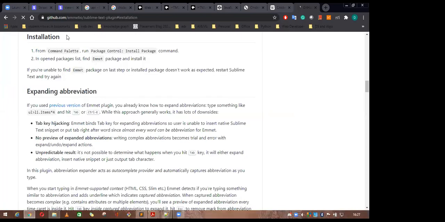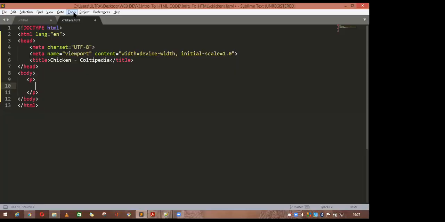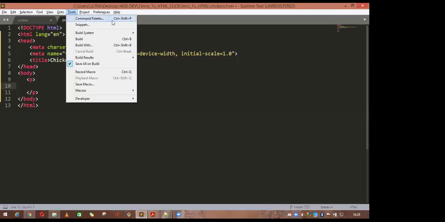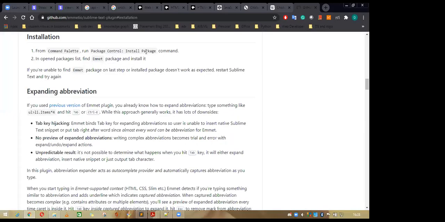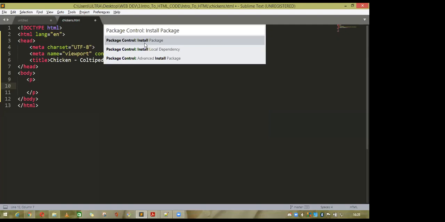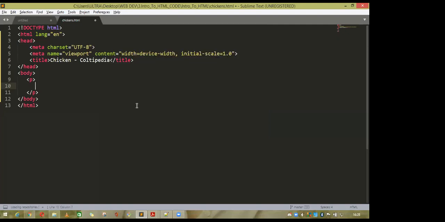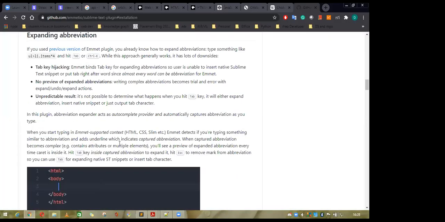In Sublime Text, press Ctrl+Shift+P, search for what is written there, Package Control Install Package, and install Emmet.